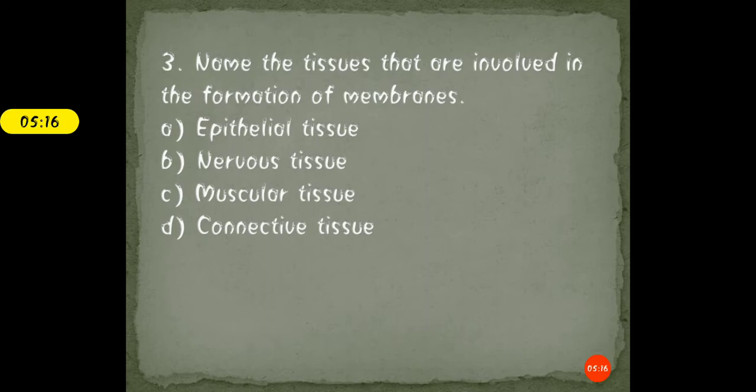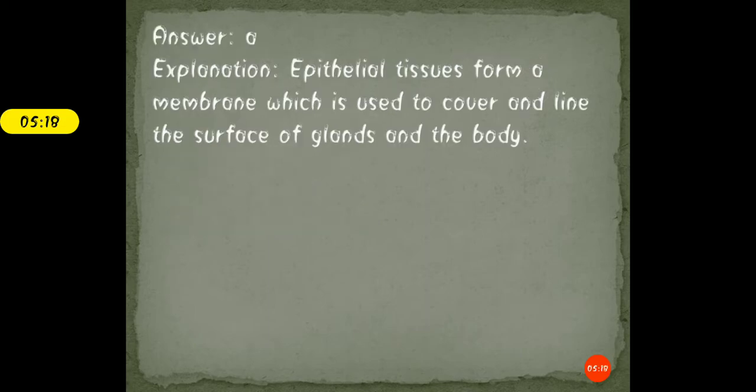Okay, students. So the correct answer for this question is option A, that is epithelial tissue. Now, students, first of all, here you need to understand what a membrane is. Okay, so पहले ये पता आपको पता होना चाहिए कि एक membrane क्या होती है. So as you know that all the cells have the cell membrane, चाहे वो plant cell हो या animal cell हो, both the plant and the animal cell contain a cell membrane.